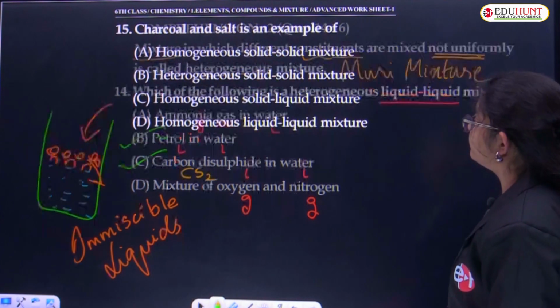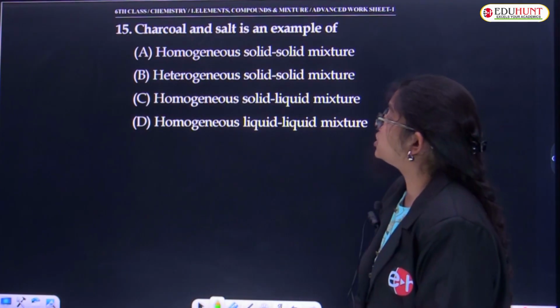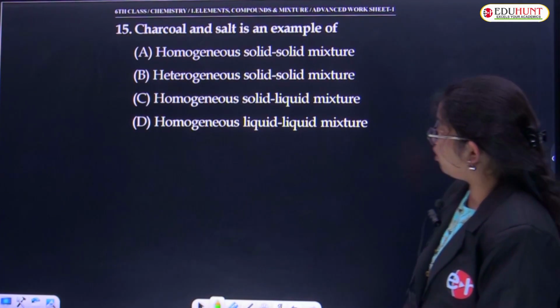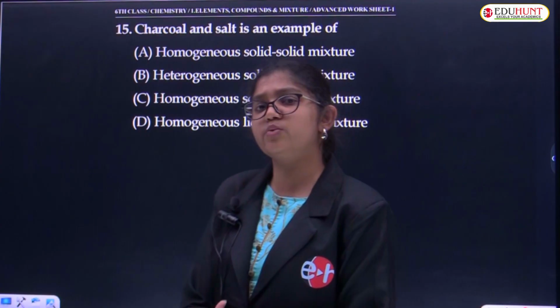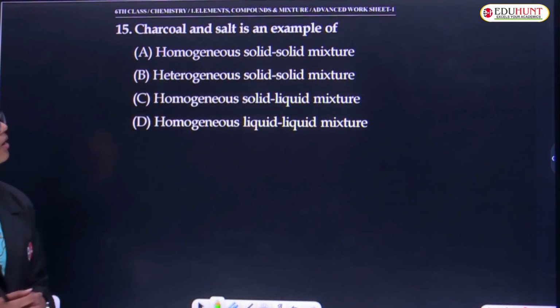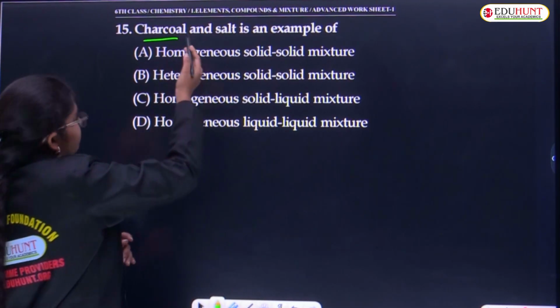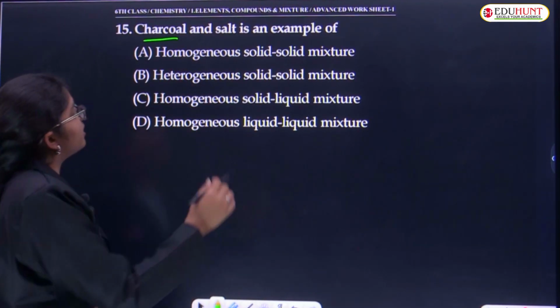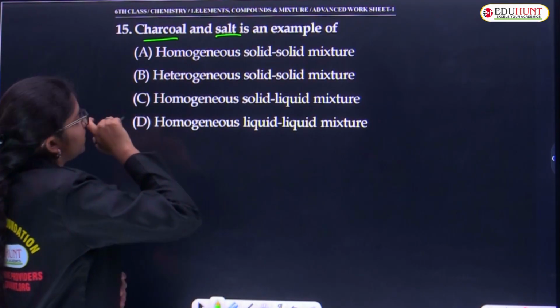Moving to next question. Question number 15. Charcoal and salt is an example of, okay. Do you know, children, what is charcoal? The black compound of carbon. Okay, charcoal, if you don't know, no worry. Charcoal and salt is an example of dash.